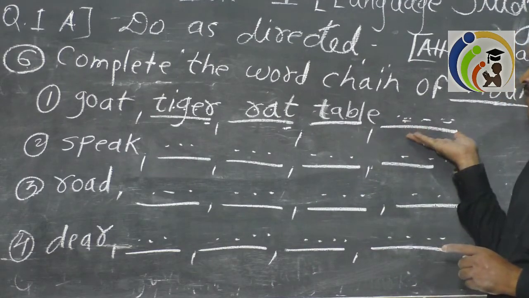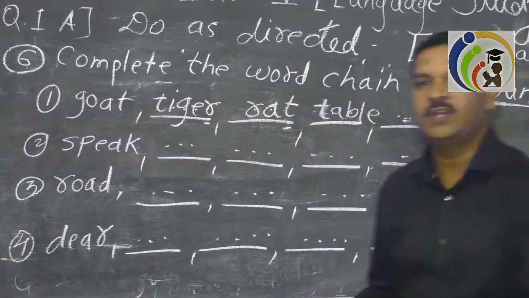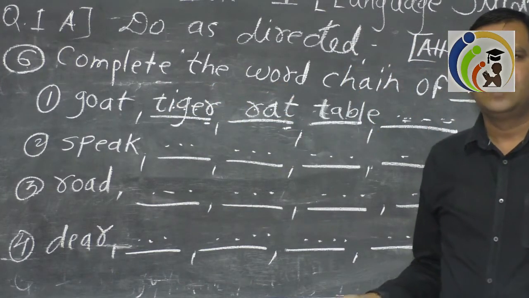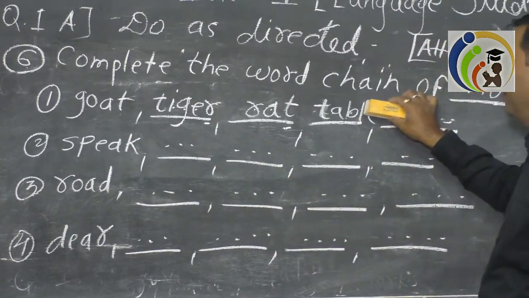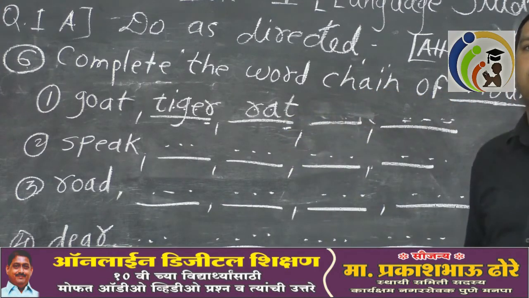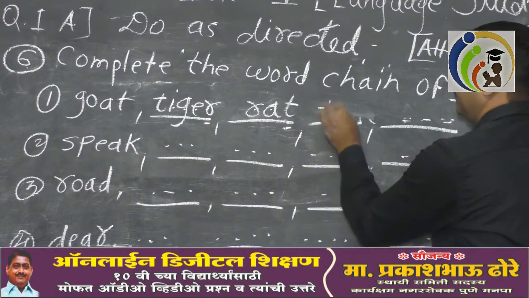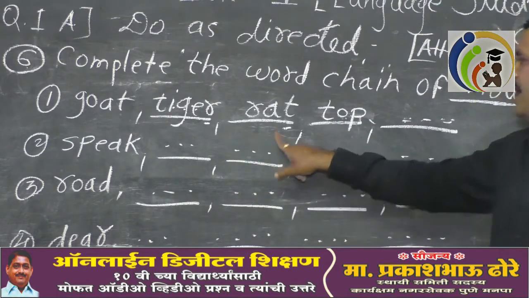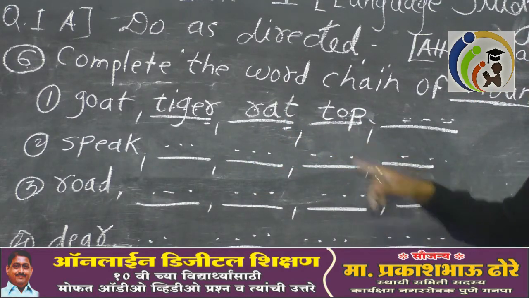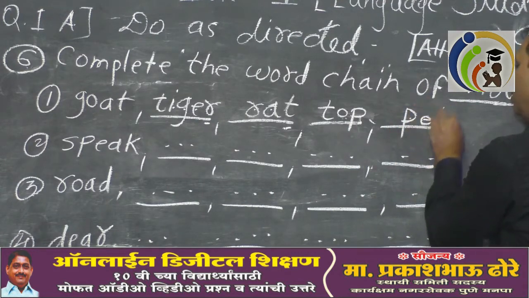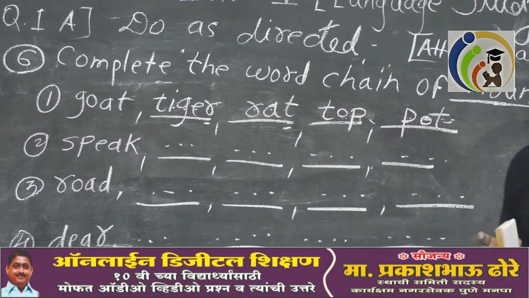If you are not getting the words with E, then you don't write this word chain. You don't write tiger, rat, table. You write something different. Suppose tiger and rat is clear and table E I am not getting. What you will do? You will change this word. R-A-T, rat, write another noun. Top. Suppose top is also a noun. So tiger, rat, T, top. P, write another one more noun. Pot. You may write pot, you may write pen. It's up to you. Is that clear?